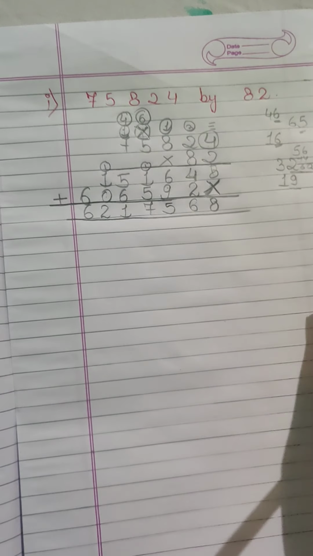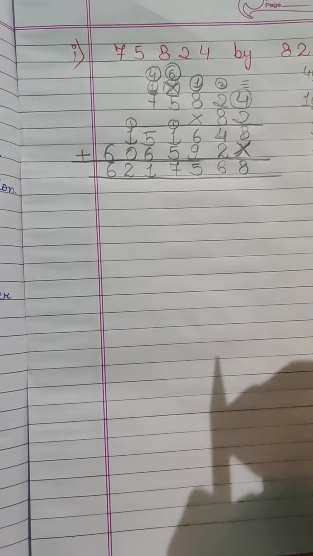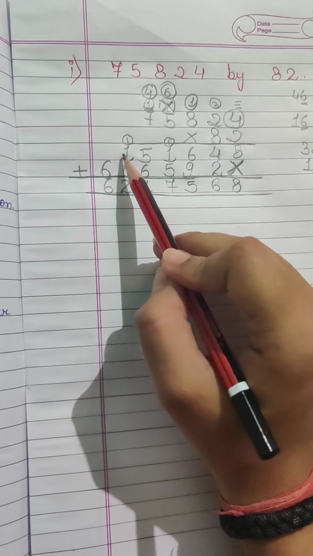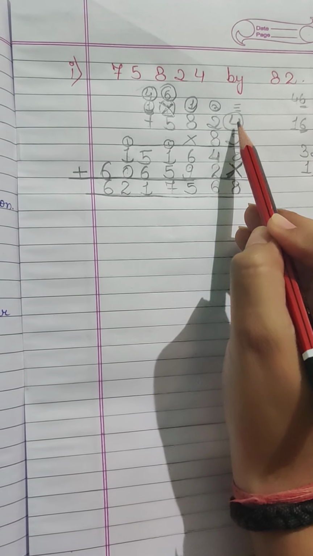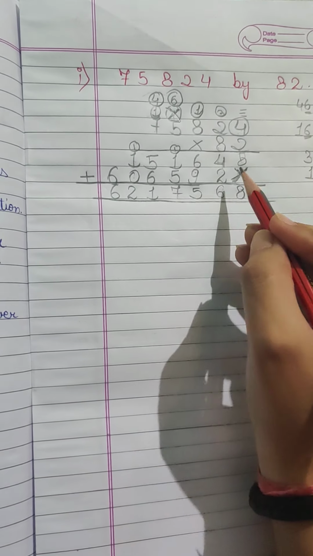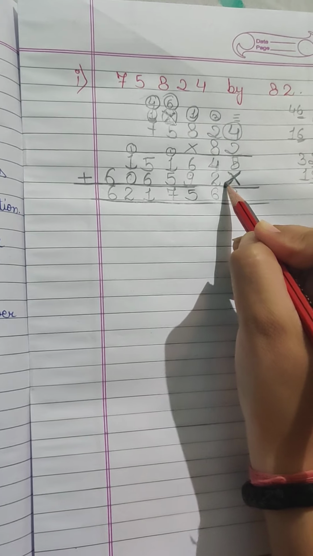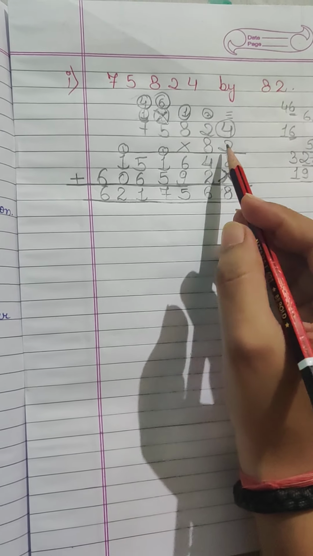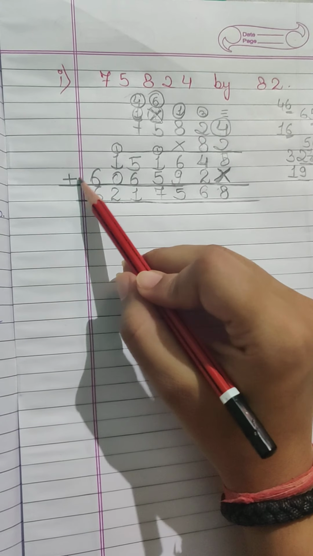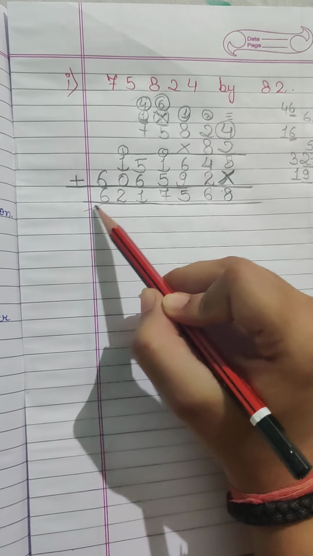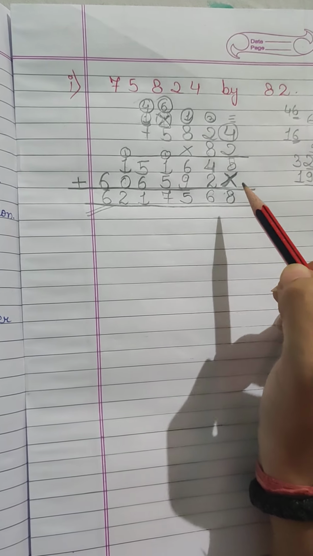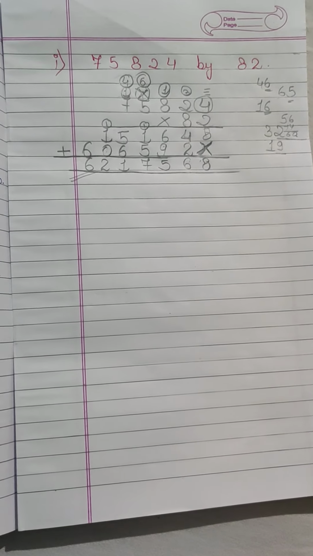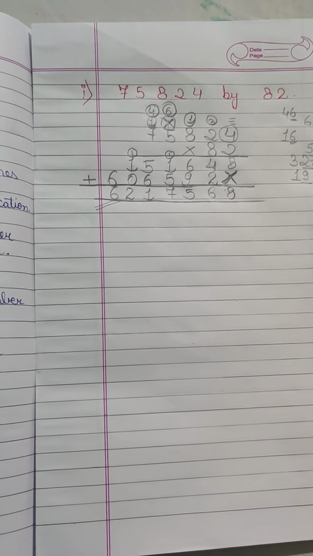So what basically we have to do is, first we have to multiply 2 with all the numbers and write here. Then we have to multiply 8 with all the numbers and write here. But we have to put a cross sign on the ones place. Remember this point, otherwise your answer will be wrong. Then we have to add both the answers to get the final answer, right? So it's easy, but it needs a lot of concentration. So let's have one more, okay?